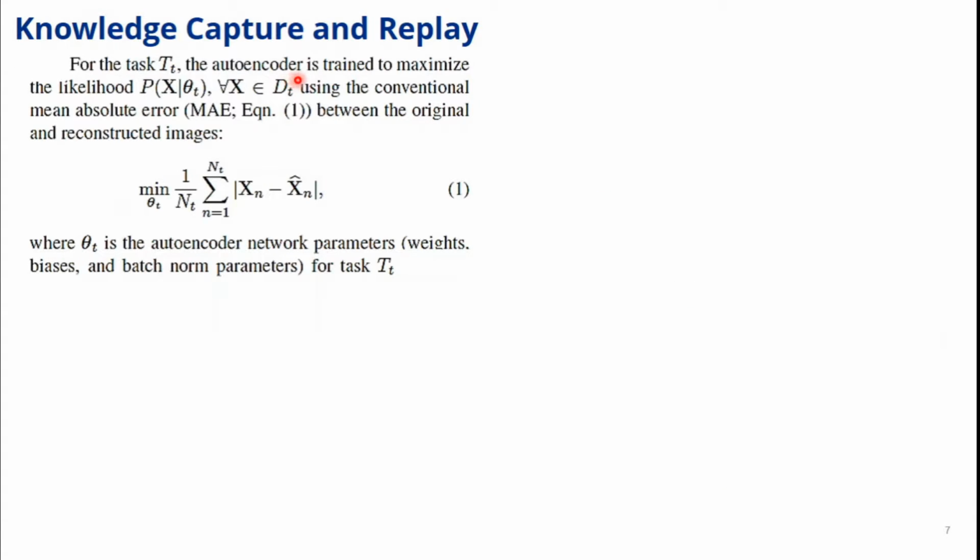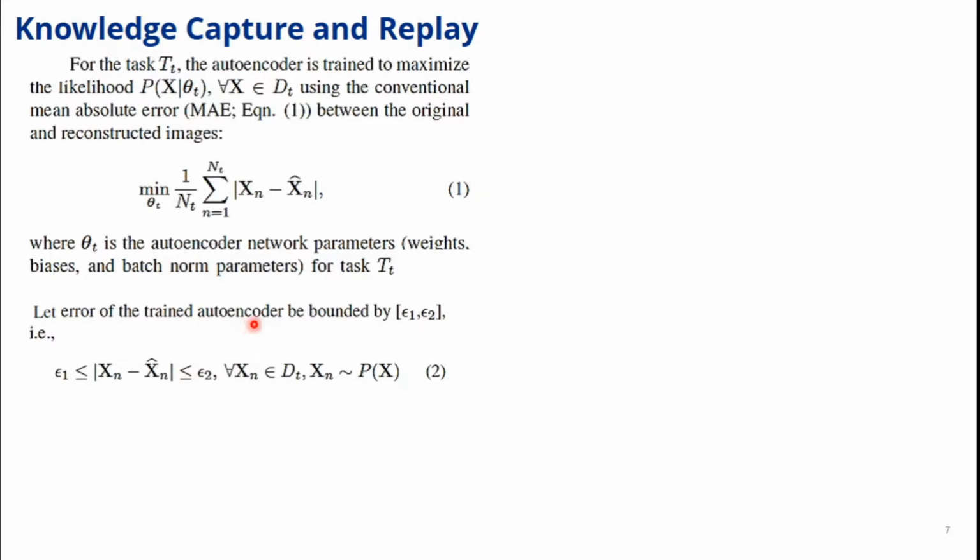First, let's focus on training an autoencoder by feeding in samples x1 up to xn, sampled from a distribution p of x belonging to dataset Dt. We use the conventional mean absolute error to optimize for theta. After training this autoencoder, we define epsilon1 and epsilon2 as lower and upper bounds, when we pass the training data again and get the difference between the reconstruction and the original image.